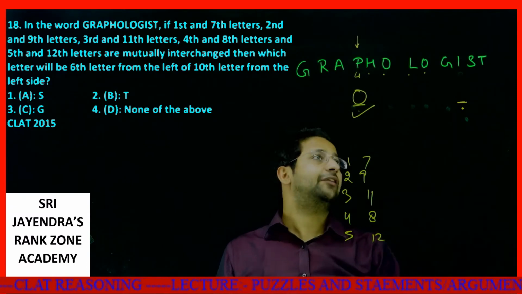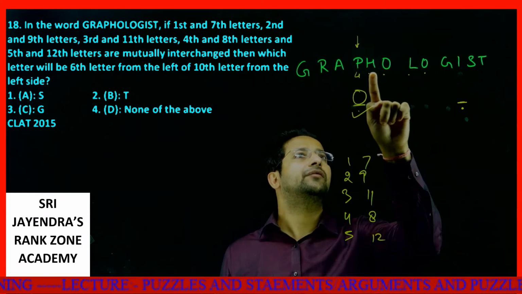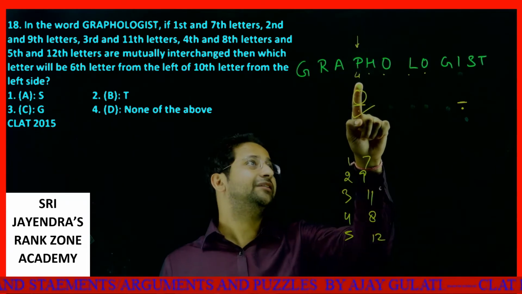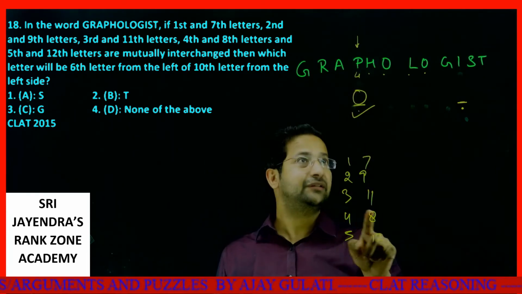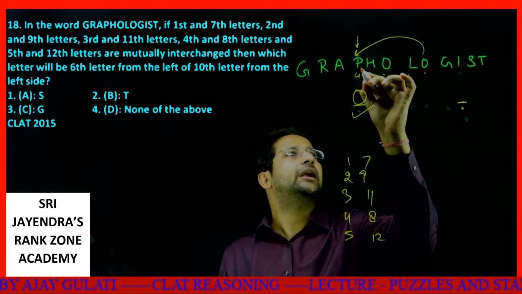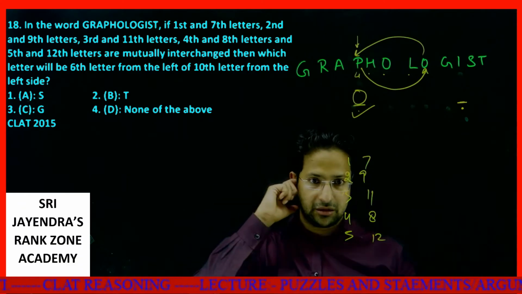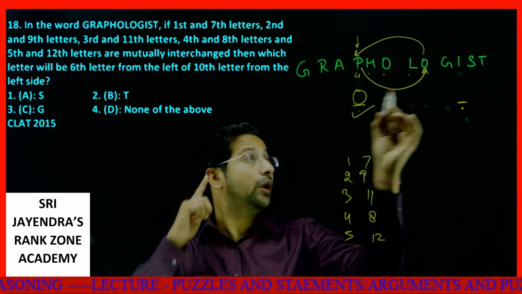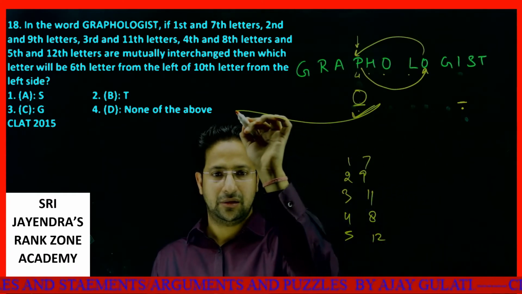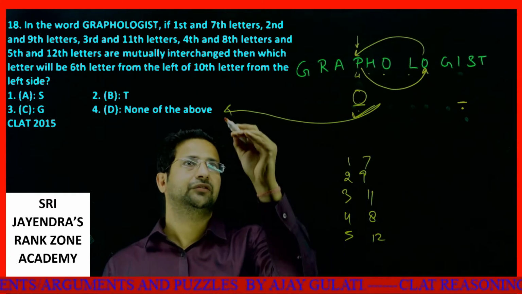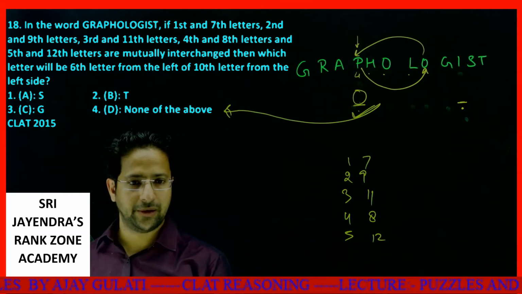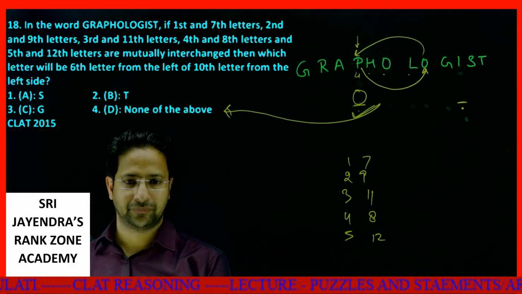Now 6 to the left: 1, 2, 3, 4, 5, 6. We need to find what will come over here. This P, this fourth letter, is being changed with the eighth letter: 5, 6, 7, 8. So this O comes over here and this P goes over there. Getting it, my dear students? So here comes now O. So my answer is O, which is none of the above. This is your answer, my dear students. I hope you got it. Okay, so should I move ahead?